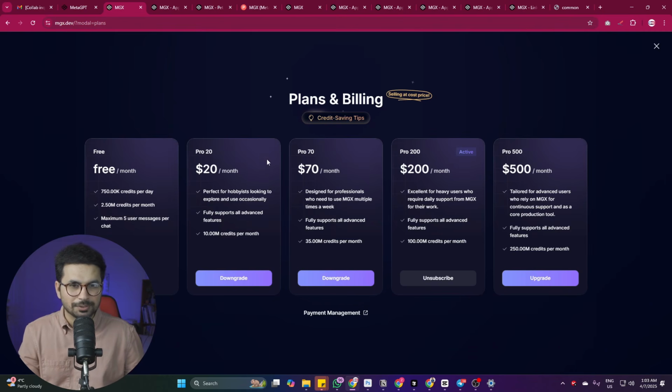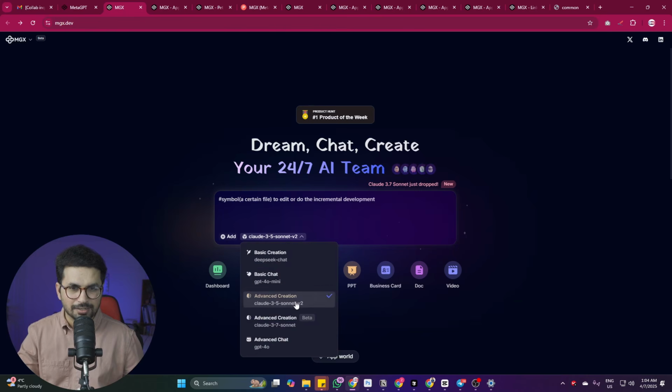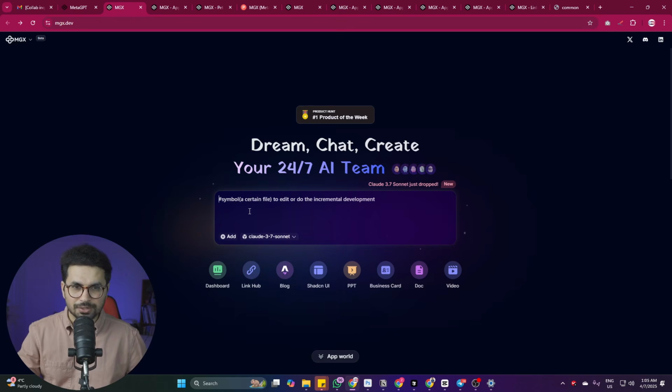Maybe you can get this $20 per month, but I love this tool so much, so I have this $200 per month plan. Now once you're logged in, this is the time to build something. So you can actually use Claude Sonnet 3.5 or Claude Sonnet 3.7 as well. There's GPT-4 available as well, so maybe you can use that, but I love Claude Sonnet 3.7, so I'm just going to use that. So let's give it some sort of idea about our project.